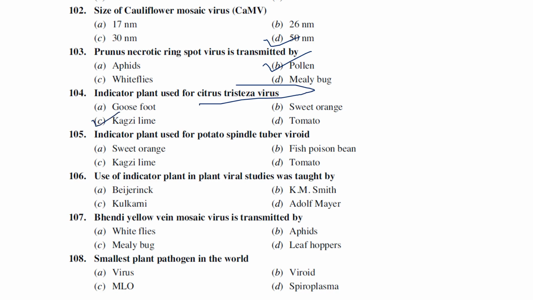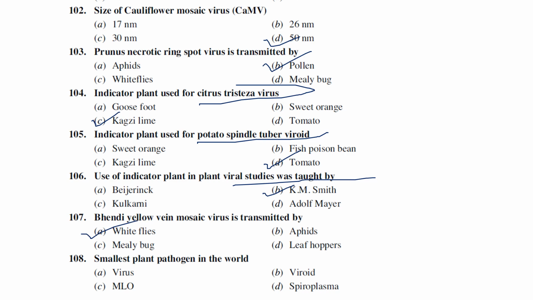Indicator plant for potato spindle tuber viroid is tomato. Like that, indicator plants are there. I think we have already tabulated them. So the use of indicator plants in plant viral studies was, as I just told you, thought of by K.M. Smith. K.M. Smith was the first person who introduced the use of indicator plants in plant virology. Bunchy yellow wing mosaic virus is known to be transmitted by whiteflies, Bemisia tabaci.